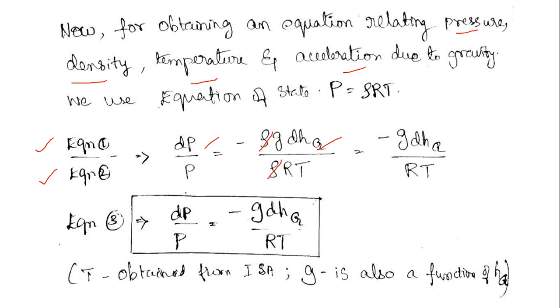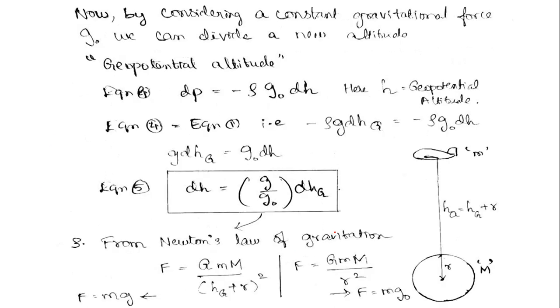So we get the differential pressure by the pressure is equal to minus gravity, and we need to know that it is a function of geometric height, divided by the gas constant R times the temperature T. And here we can see that there are two terms, temperature and gravity, which is a function of geometric height. So the number of unknowns are more, so we need to simplify the equation further. How can we simplify it?